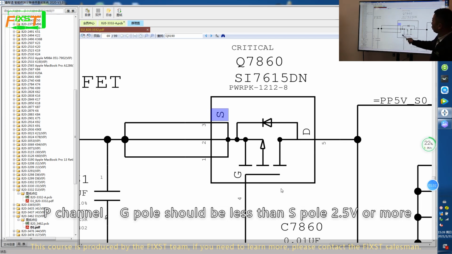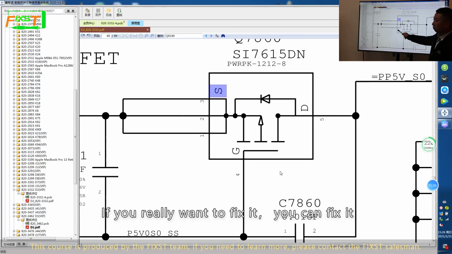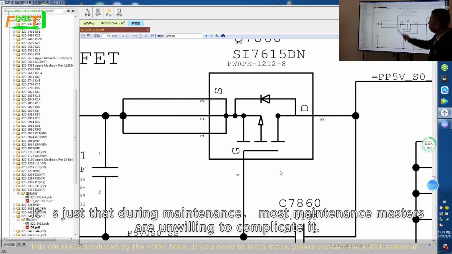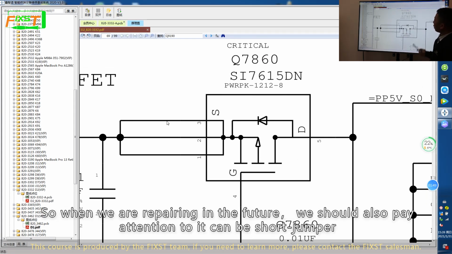For the P-channel, the G pole should be 2.5 volts or more below the S pole. If you really want to fix it, you can. It's just that during maintenance, most maintenance masters are unwilling to complicate it. In other words, they connect the D pole and S pole in this convenient way. So when we are repairing in the future, we should also pay attention to this.